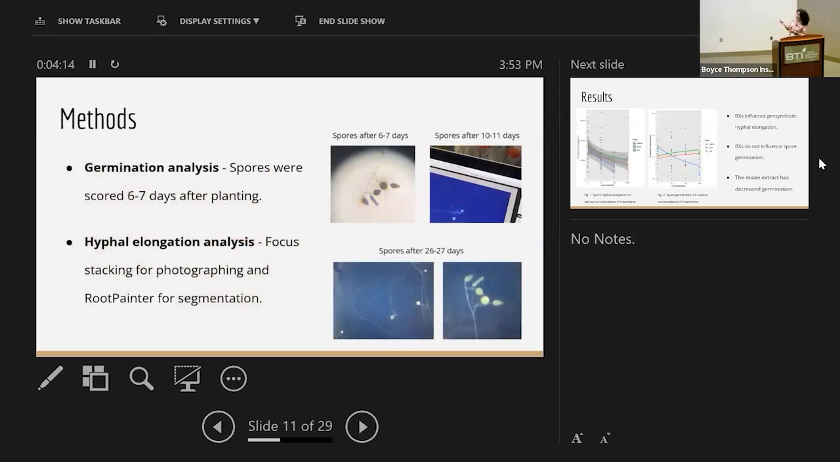To analyze these plates, we looked for germination by scoring every single plate, about 6 to 7 days after we had planted the plates. We also analyzed the elongation of the hyphae by imaging all of the plates and then stacking the images to create a clearer plate picture. Then, using a machine learning software called RootPainter, we were able to segment the images to find the hyphae automatically instead of us having to do it on our own.